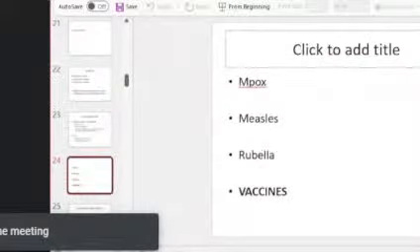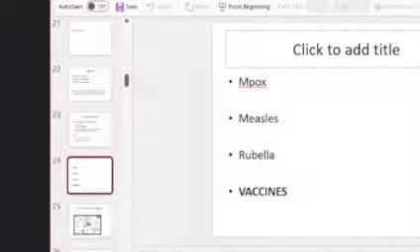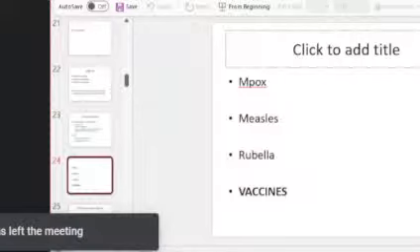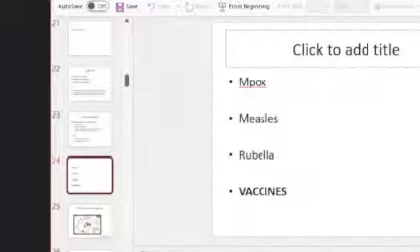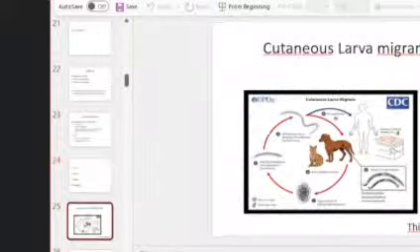Then these are the other ones that could be asked: mpox, measles, and rubella, and obviously the vaccine. So last time one short essay question was MMR vaccine. Okay, that was asked as a short essay. So don't have to worry. You just have to name the different strains of the vaccine and the schedule of the vaccine. That's all. But you should know that it can be asked as a short essay question.